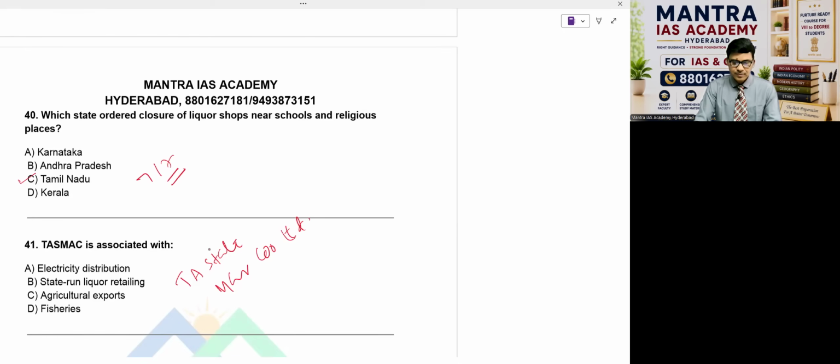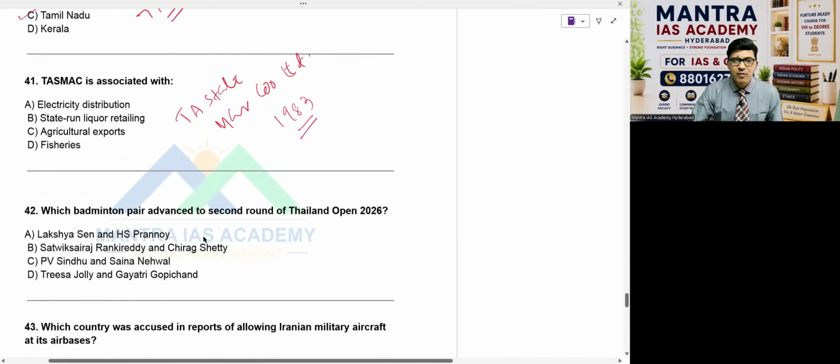Right? That's very unfortunate. In fact, they are selling. There is a law, so no problem. As of now, we shouldn't talk anything more than that. And this was taken up in 1983. From 1983 onward, they are looking after managing the wholesale and retail of this liquor. Right? Come to the point of question number 42.